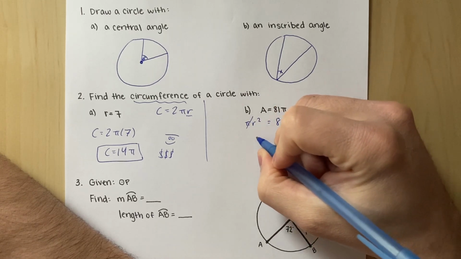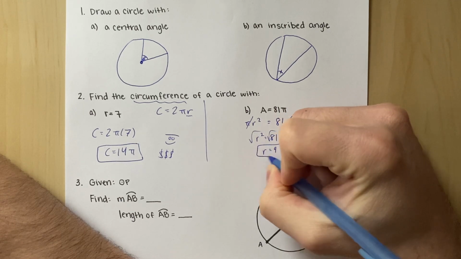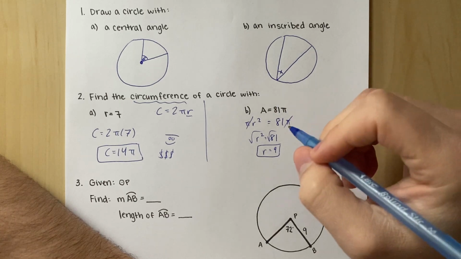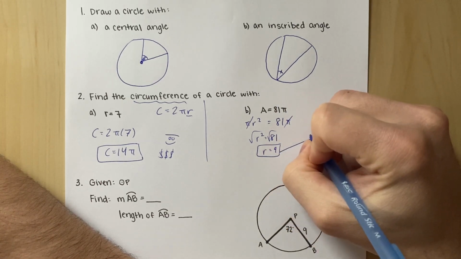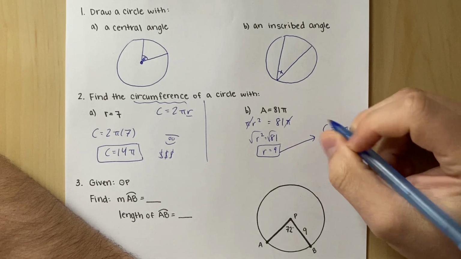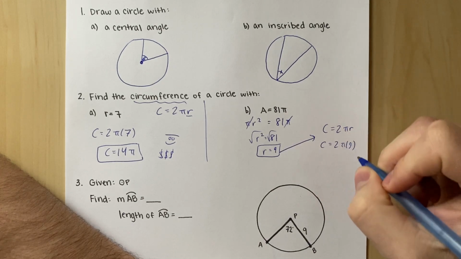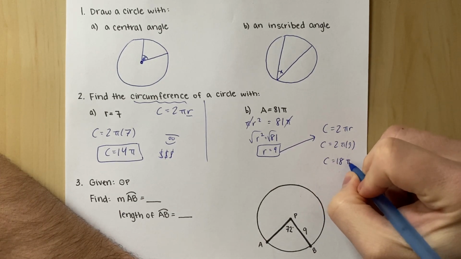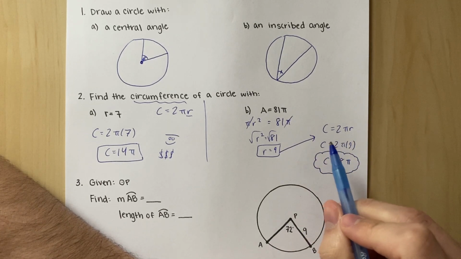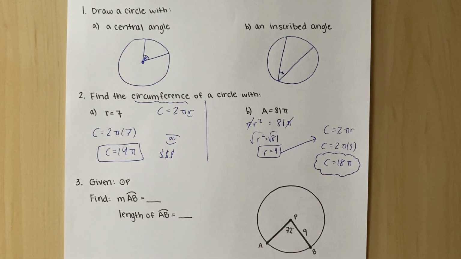It's a pretty nice equation because if r squared equals 81, then r is 9. But remember, that's not what we're trying to find. We need the circumference, so now we go to the circumference formula. Now that we know that r is 9, we have 2 times pi times 9, which is 18 pi. Then remember, you can kind of jump over and multiply. That's all cool with me. And you've got your answer.